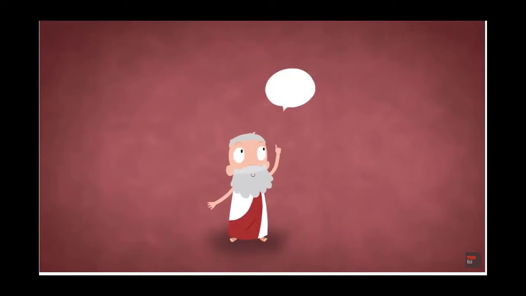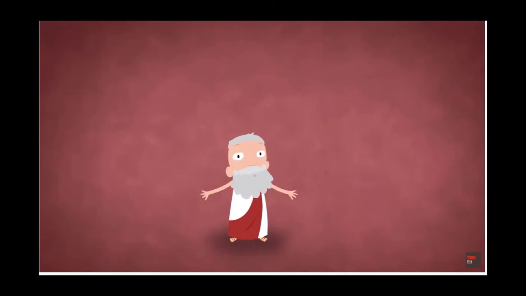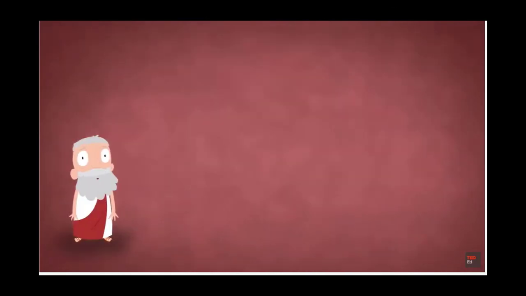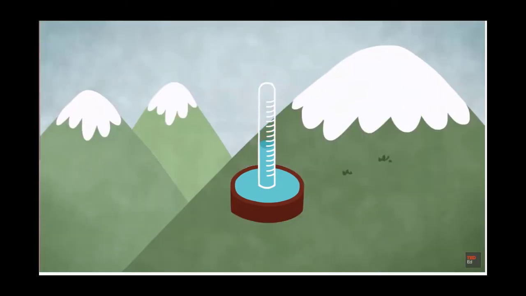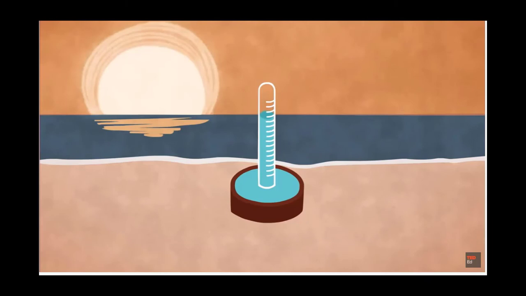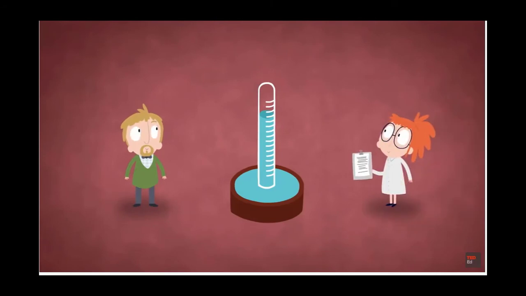Aristotle famously said, "Nature fears empty space," when he claimed that a true vacuum, a space devoid of matter, could not exist because the surrounding matter would immediately fill it. Fortunately, he turned out to be wrong. A vacuum is a key component of the barometer, an instrument for measuring air pressure. And because air pressure correlates to temperature, and rapid shifts in it can contribute to hurricanes, tornadoes, and other extreme weather events, a barometer is one of the most essential tools for weather forecasters and scientists alike.